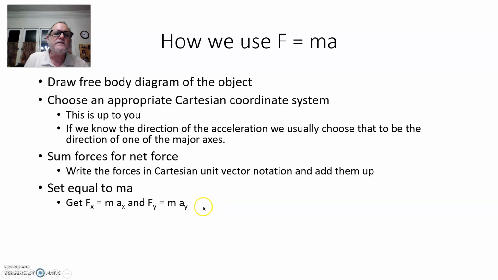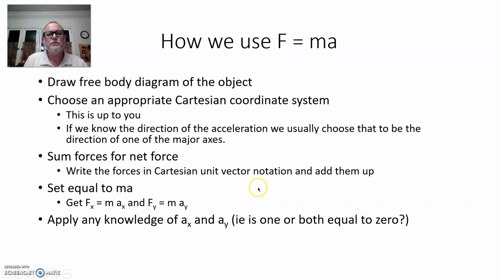Now to go forward with this, we'll take any knowledge that we have of the acceleration, and sometimes we know one of the components is 0. When I'm sliding down a ramp, I know I'm not going into the ramp or out of the ramp, so I know the acceleration is 0 in that direction. We'll apply that to the F equals ma equations.